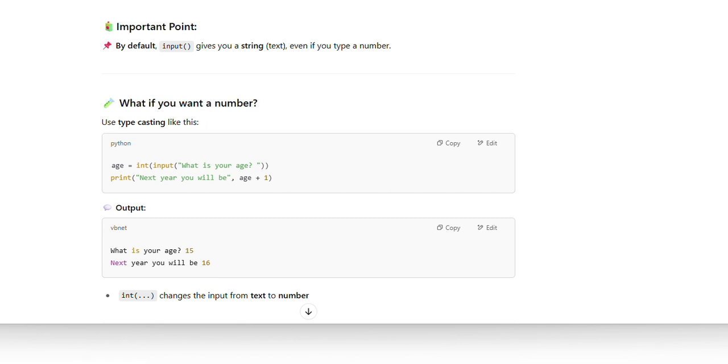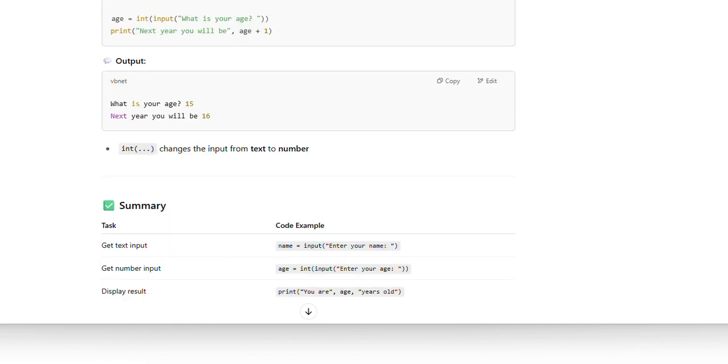What if you want a number? Use typecasting, like you can see here: age equal to int of input, whatever prompt you want you can write. What is your age? When the user enters 1, then it's going to display your age will be age plus 1. The output will be, for example, if you entered 15, the next year you will be 16.